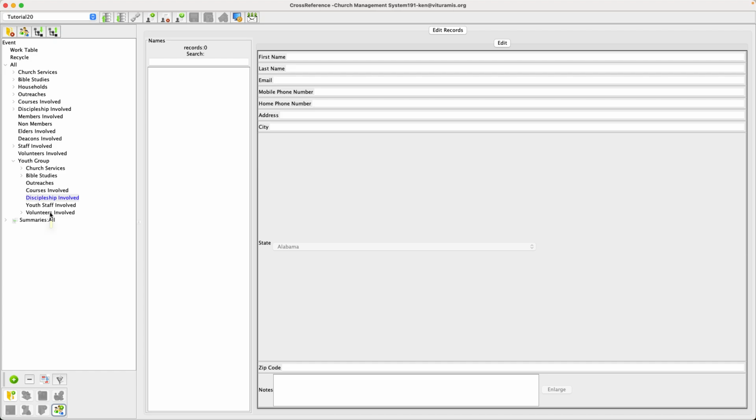Now, hopefully this helps you understand how to keep your youth group separate and how to add groups, edit groups, and so on. It works just the same. If you need to take a look at the tutorial sessions on church services, Bible studies, outreaches, and discipleships, look at those sections.